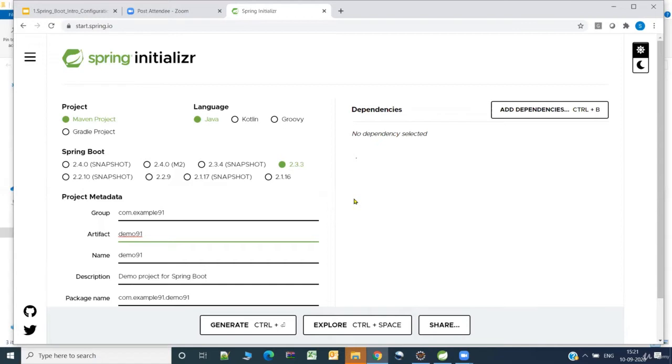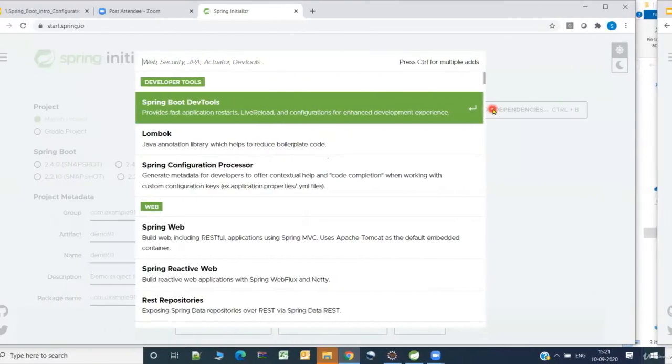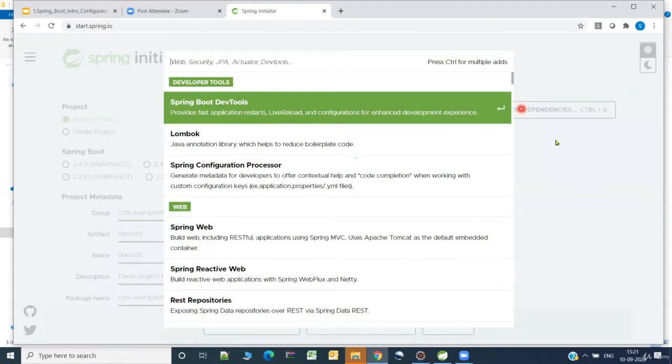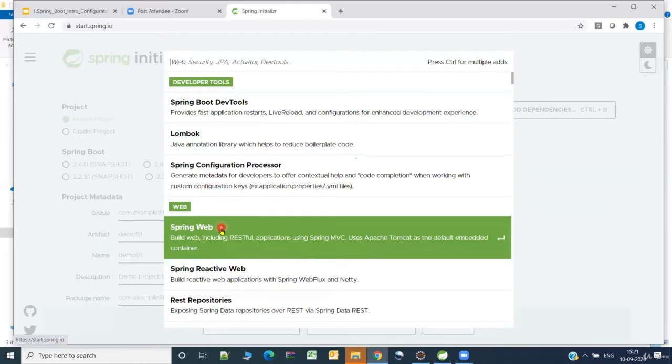Okay, so we have to just specify the starter package we want. All that is being automatically taken care of by Spring Boot. So now let's go and select the dependency which we want. The most commonly used dependency is web. Okay, you can find it here.